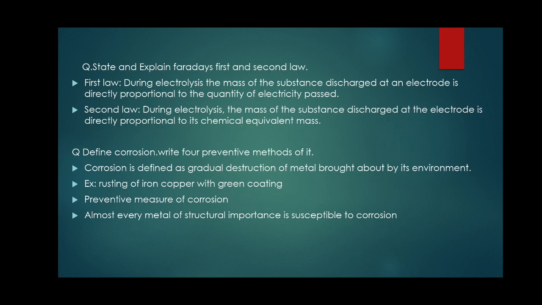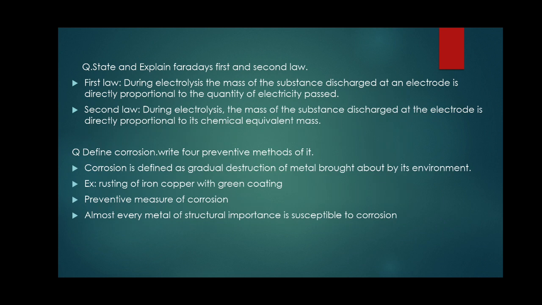So during electrolysis, the mass of the substance liberated or discharged at the electrode is directly proportional to the quantity of electricity passed. The second law gives the relation between the mass deposited at the cathode and the chemical mass of the substance.